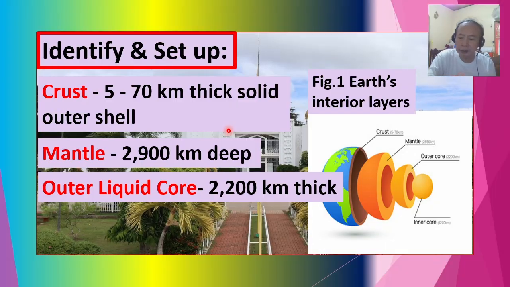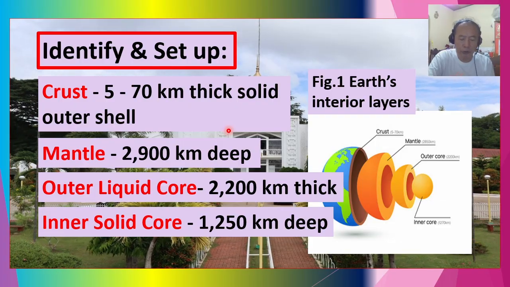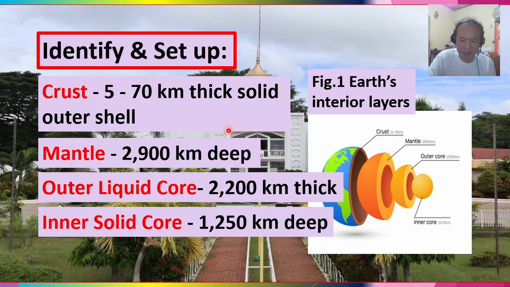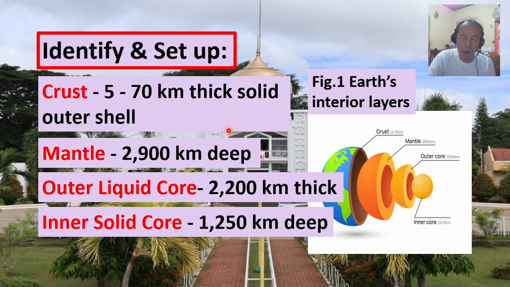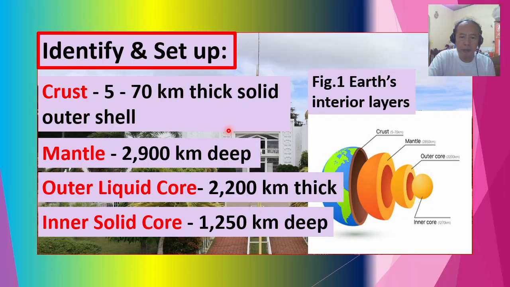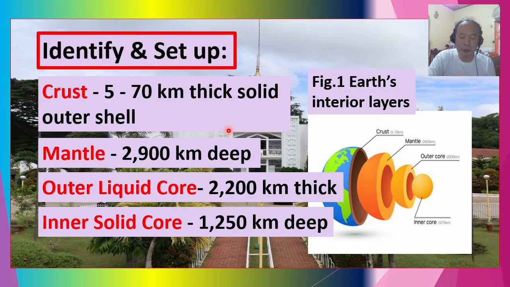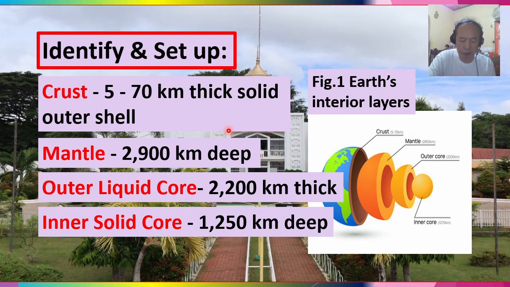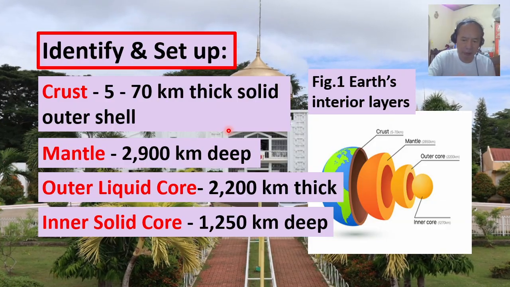And the innermost layer, called the inner solid core, 1,250 kilometers in thickness. It is a solid, white hot ball of iron and nickel, about the size of the moon. Despite scorching temperature, which is up to 7,000 degrees Celsius, the extreme pressure keeps it solid.